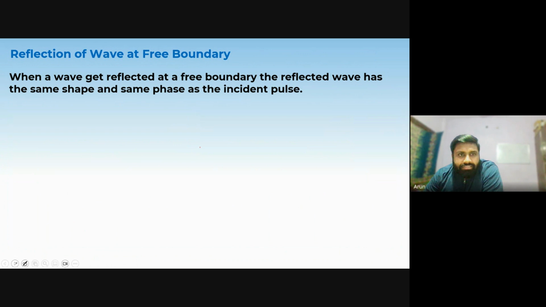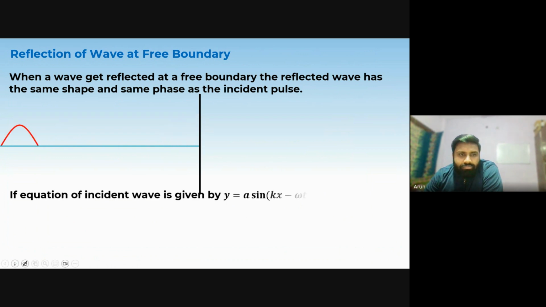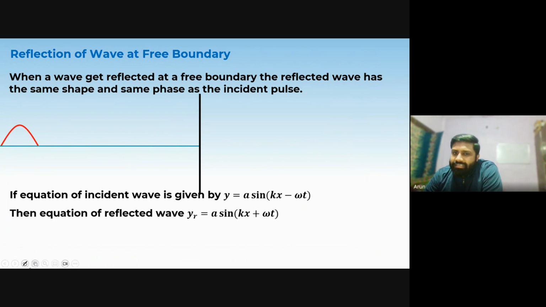The equation now will change to, if you will see this, there is no restriction now. So the same pattern it will follow, but in the opposite direction. So reflected wave will be given by this equation, A sin(kx plus omega t), where A is the magnitude which has not been changed. A and A is same.